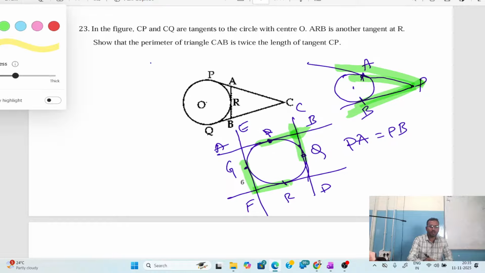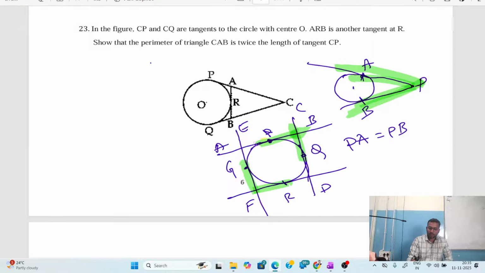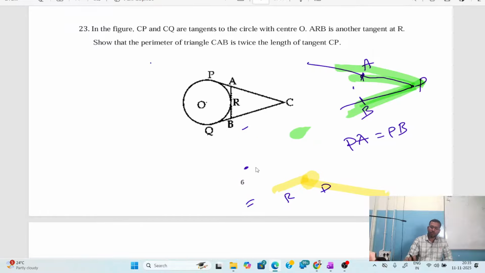Similarly, FR is equal to FG. And similarly, we can also say that from P to E, how much distance do we have? From E to G also we have the same distance. Okay, now let me call this point E only. Is this clear? From D to R, how much distance do we have? Even from D to Q also we have the same distance. So D, B, E, F act as external points. So we are applying this property to solve this problem.